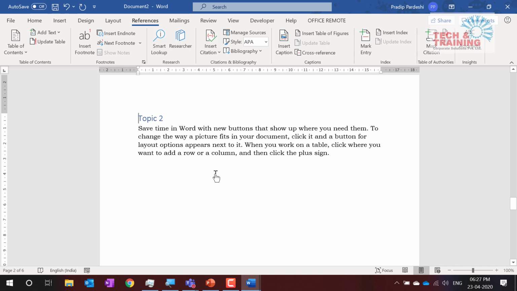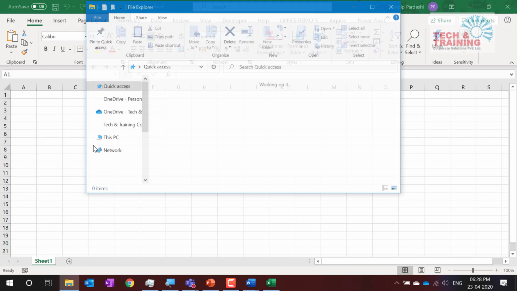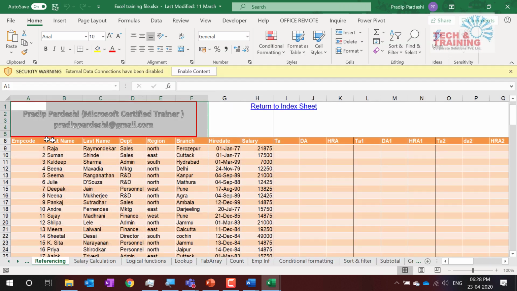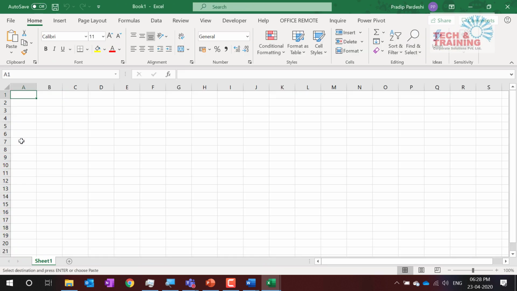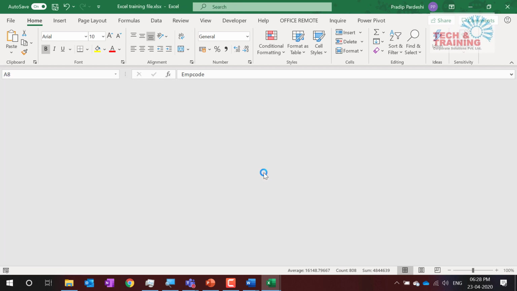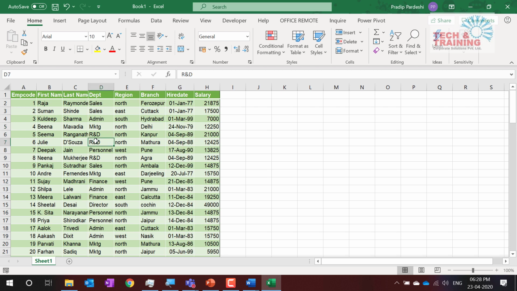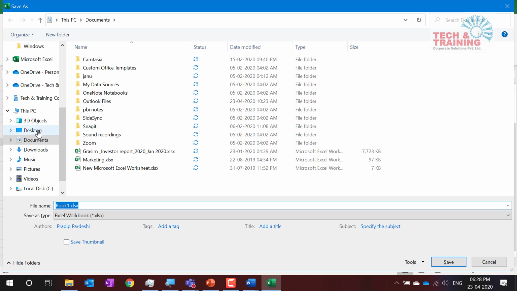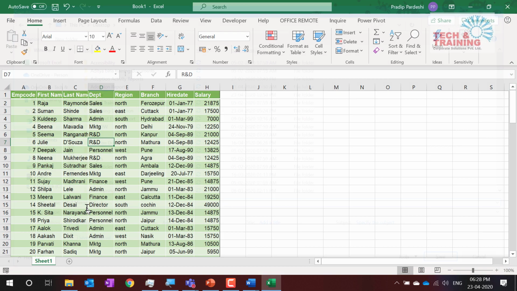Okay. So now friends, I'll talk about one more topic, which is nothing but mail merge. Let me quickly get the data. Let's say I have this entire data. Copy this, paste it here, close this document. I don't need it. I would like to save this on my desktop, and what I would like to do is name it as mail merge data. So I've named this file as mail merge data.